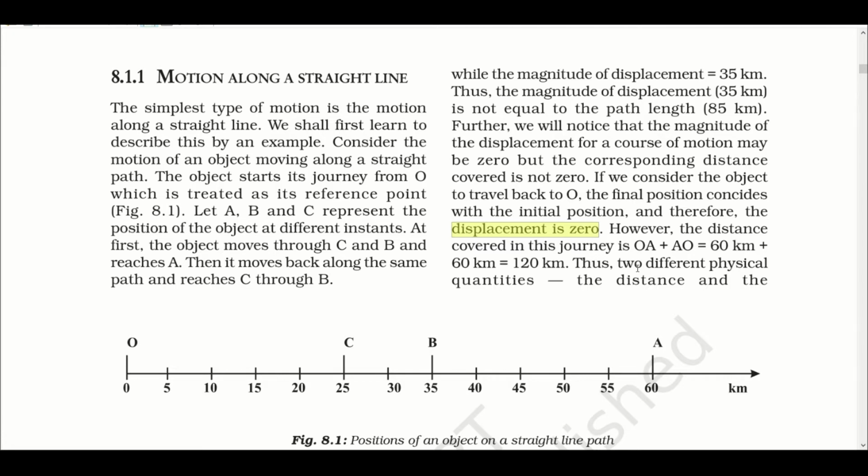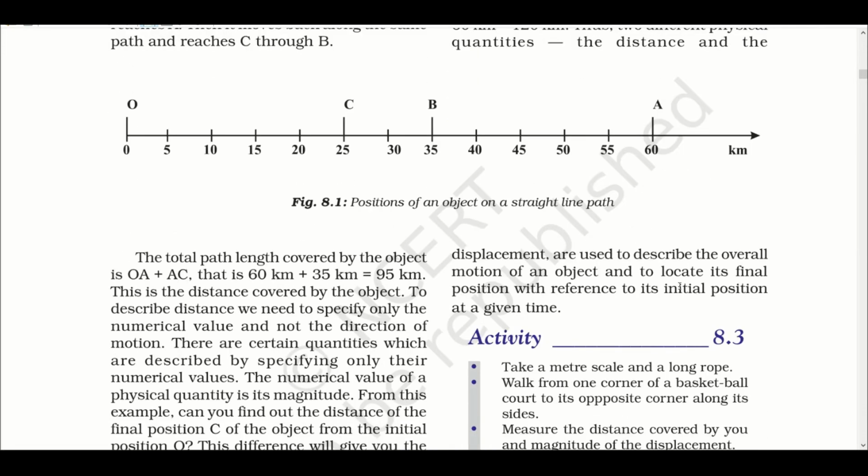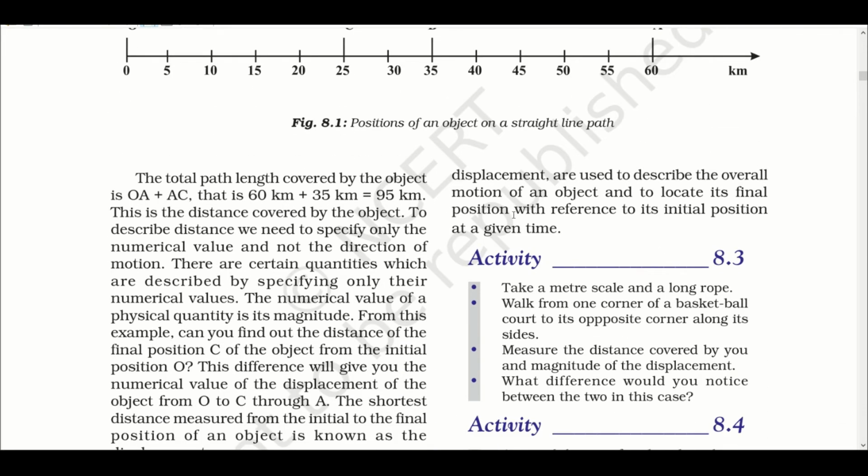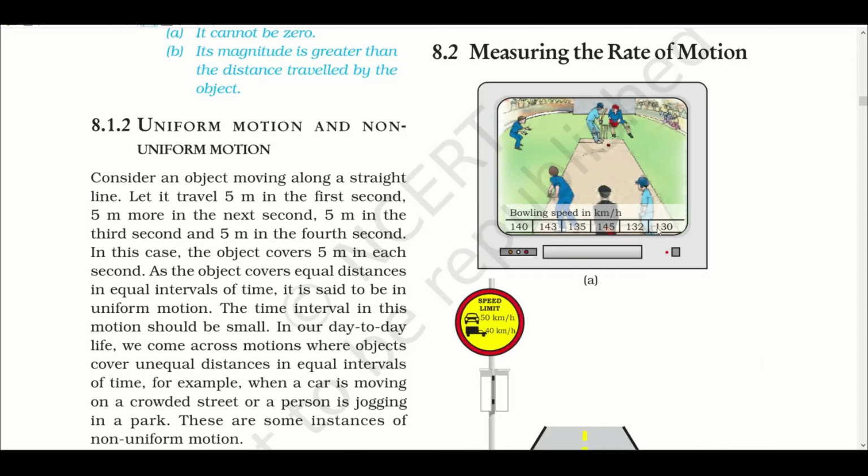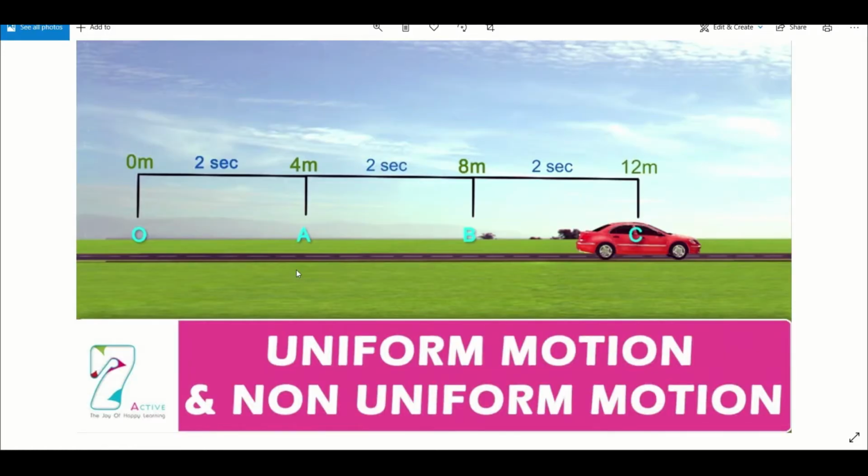The two physical quantities, the distance and the displacement, are used to describe the overall motion of the object to locate its final position with reference to its initial position at a given time. Now let's see two different types of motion, uniform motion and non-uniform motion. Let's take the example of this diagram. You can see a car traveled from O to A. In 2 seconds it reached 4 meter.